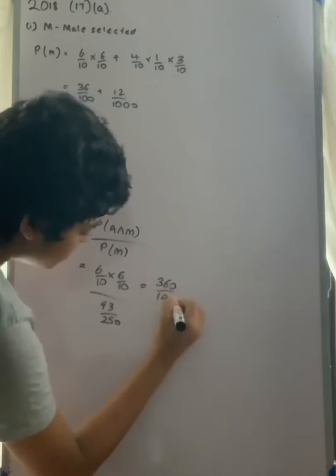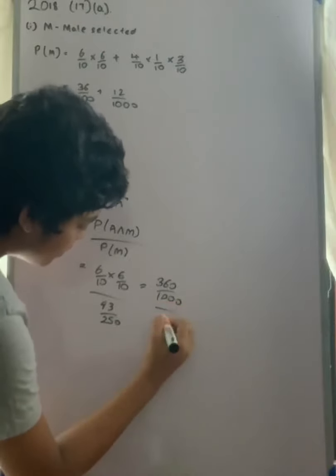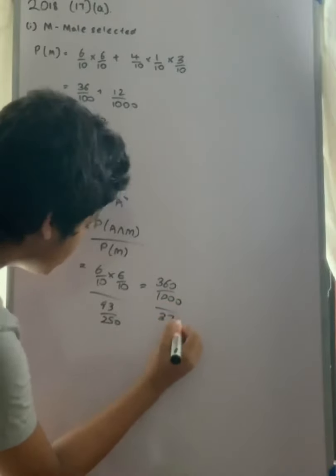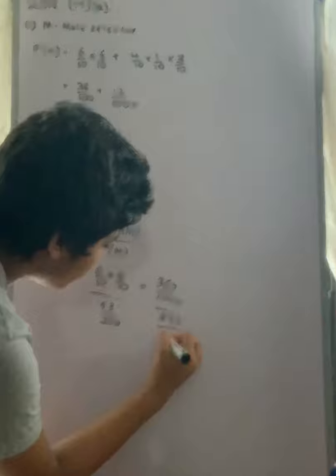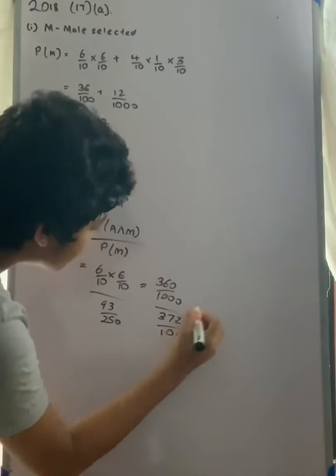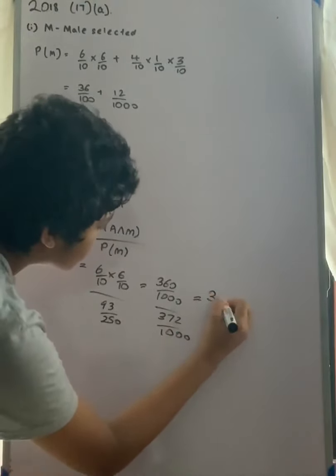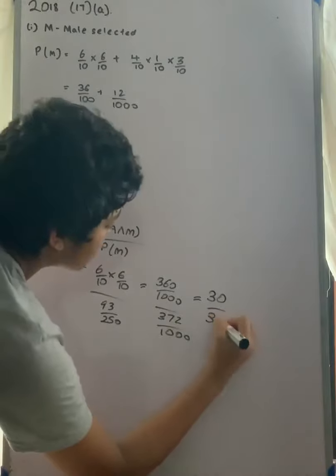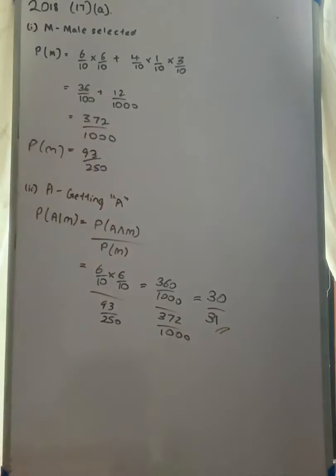360 over 1000 over 372 over 1000. This is 30 by 31. And this is it for the 2017 simple A level past paper question of probability. Thank you for watching.